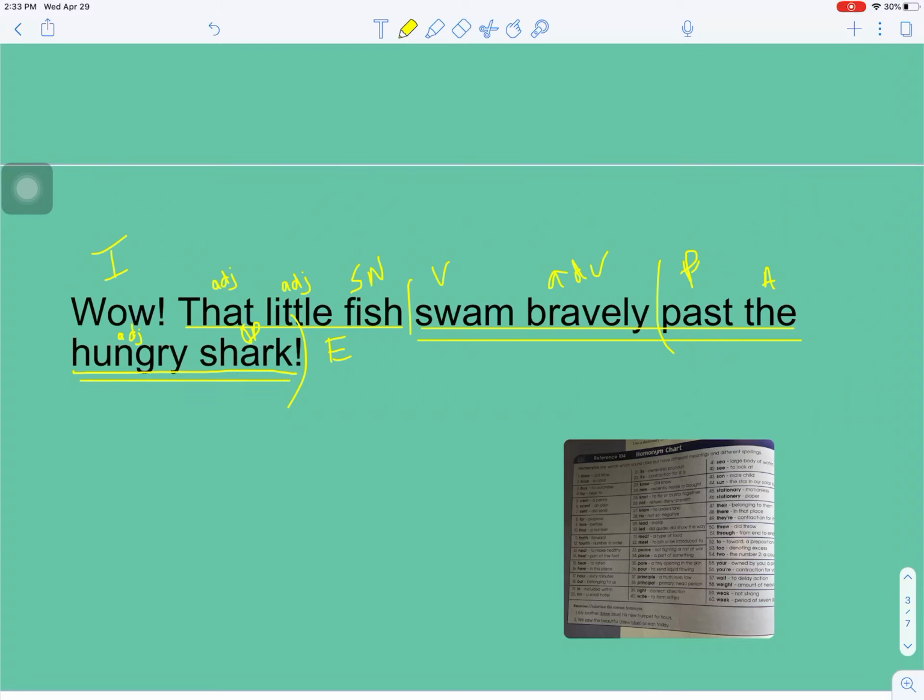Oh, that one wasn't as straight as I normally do. There you go. Nice straight line.